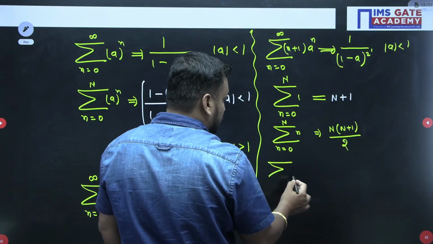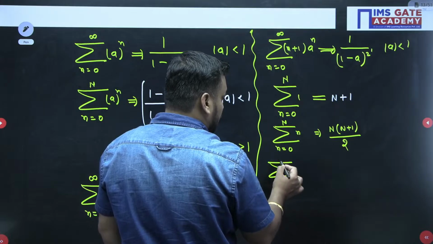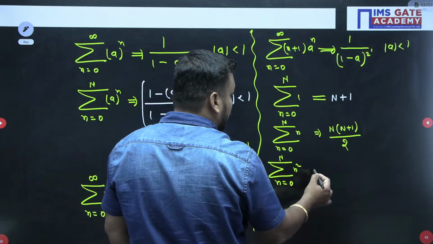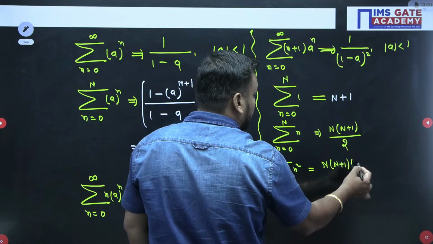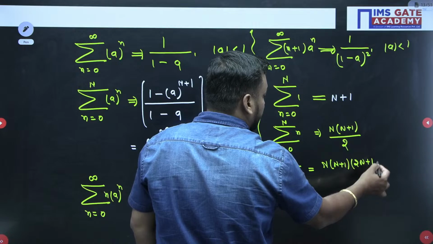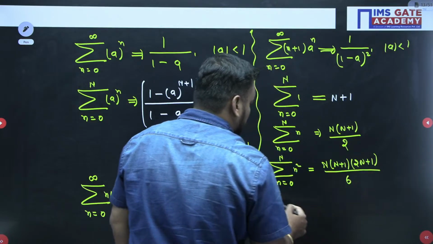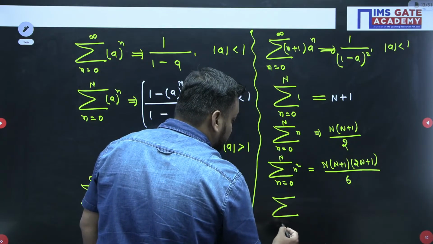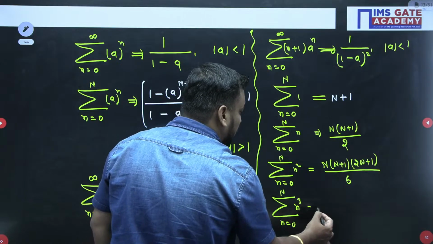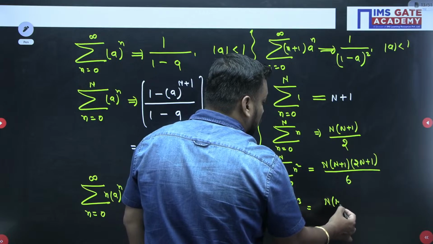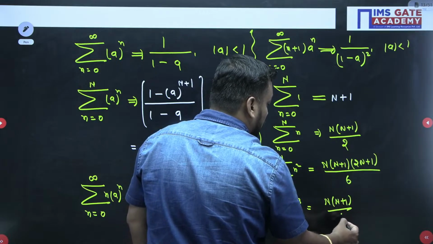Similarly guys, if the question is n equal to 0 to upper limit N, if here is n square, then what will it be? N into (N plus 1) into (2N plus 1) divided by 6. Similarly guys, sigma n equal to 0 to upper limit N, if here is n cube, then it will be N into (N plus 1) upon 2 whole square.